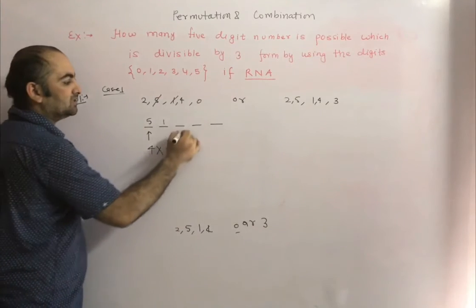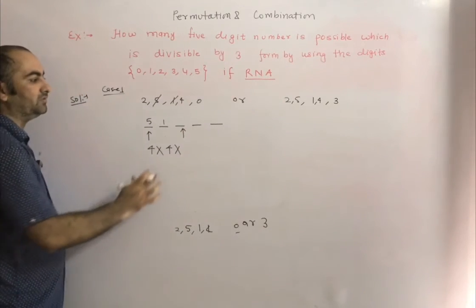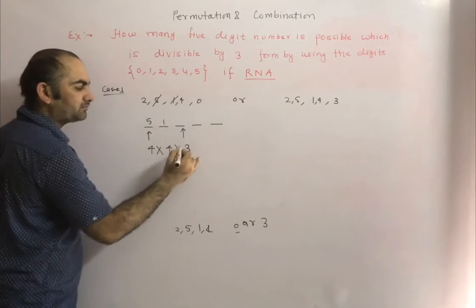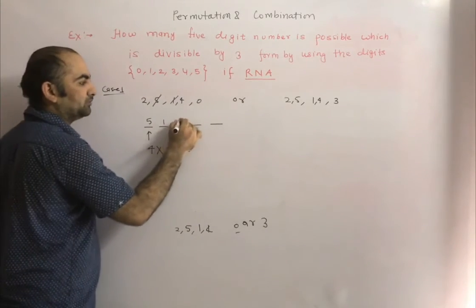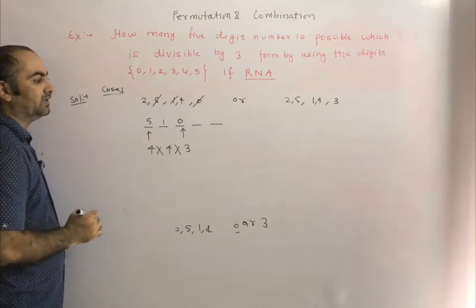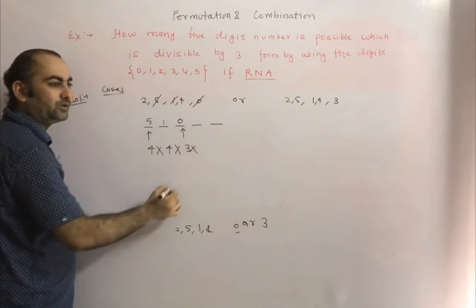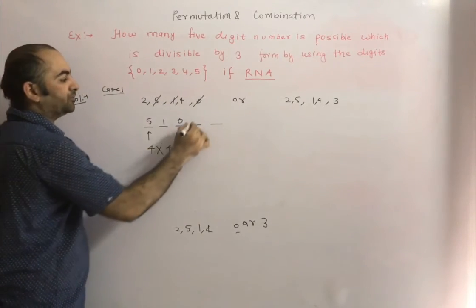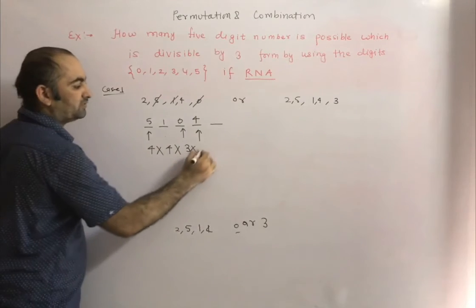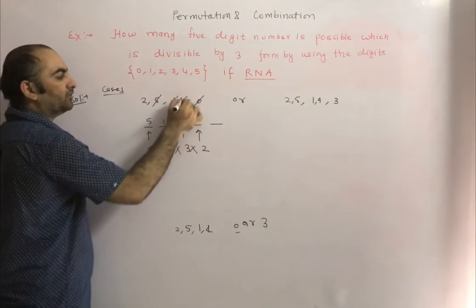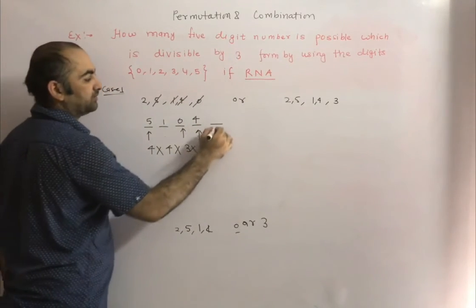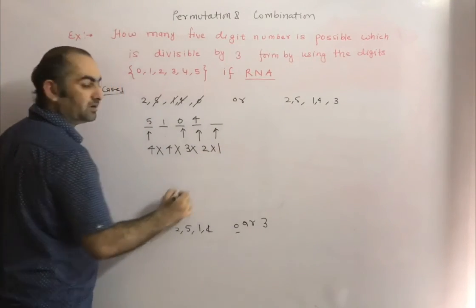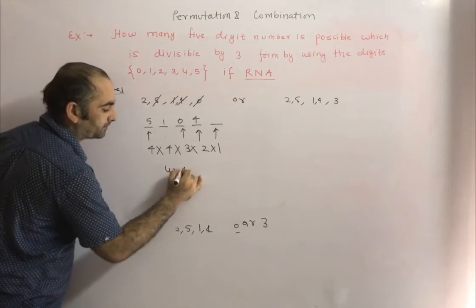Similarly, this place if you want to fill, how many choices do we have? Either we can put 2, 4 or 0. How many choices? 3. Suppose we are putting here 0. So 0 we can't repeat. Now again multiplication. Now we have to fill this one also. How many choices do we have? 2 and 4. Suppose we are putting here 4. So 2 choices. We can't repeat 4. Now this place. How many choices do we have? Only 1 choice, that is 2. So what is it now? 4 into 4 factorial.